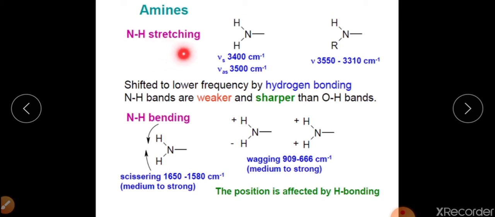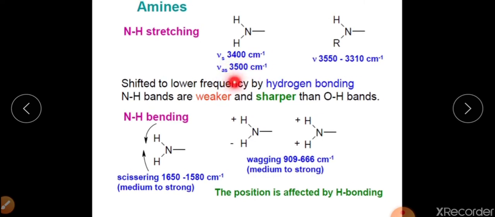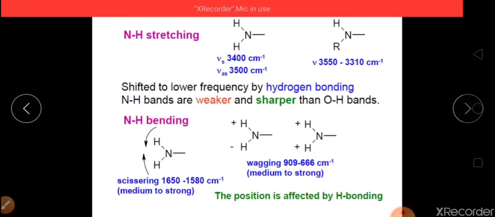NH stretching vibration may be either symmetric, and this symmetric stretching vibration will appear at 3400 cm⁻¹. If I am talking about NH stretching vibration that is asymmetrical, it appears at 3500 cm⁻¹. This is the case of primary amine.